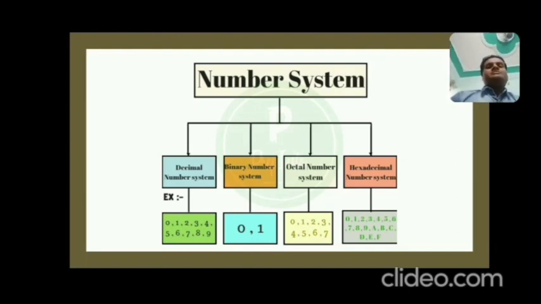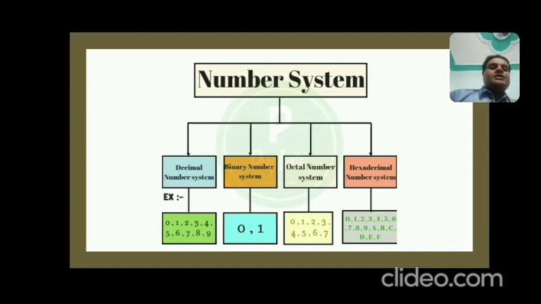In decimal number system, as you know, in daily basis we are using, like whenever we want 10 rupees from your father, so this 10 rupees is represented in decimal having the base by default 10. So there are total numbers 0 to 9, equal to 10 numbers. So we have total 10 numbers: 0, 1, 2, 3, 4, 5, 6, 7, 8, 9 in the decimal. So that's why this is known as the decimal number system.